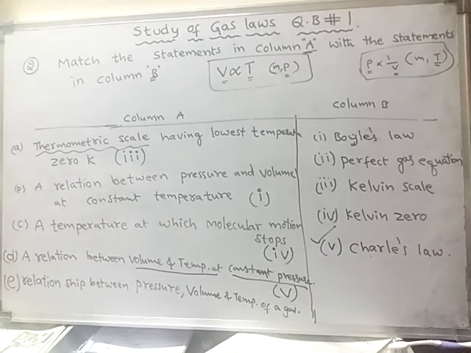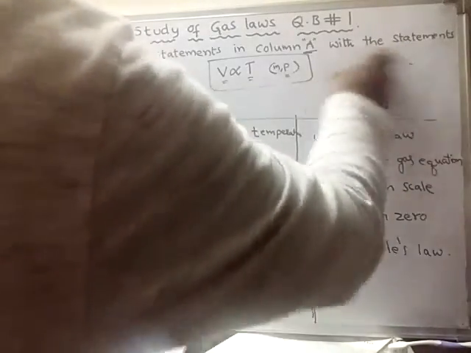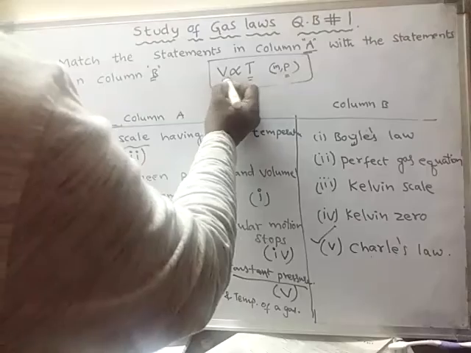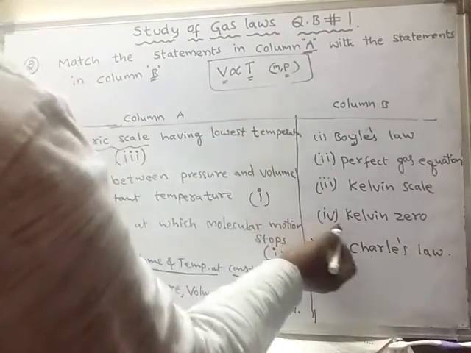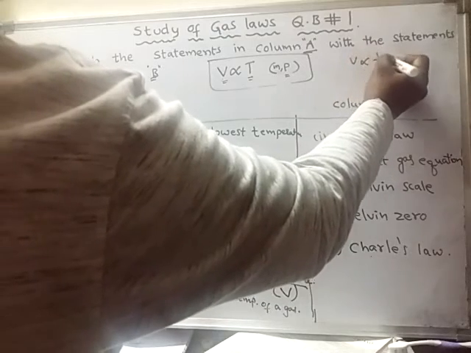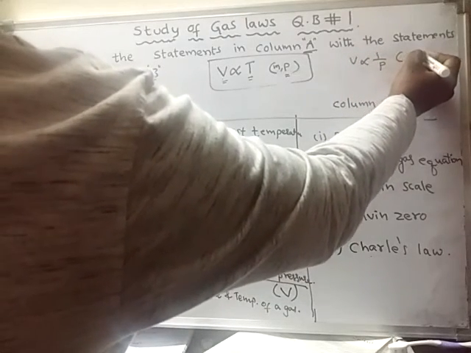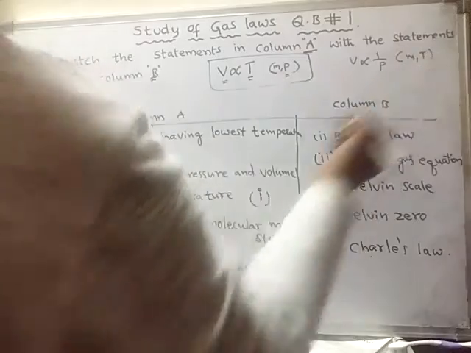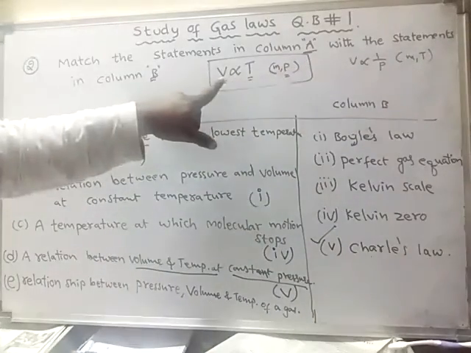So here, volume is directly proportional to temperature. This is Charles' law. And volume is inversely proportional to pressure under constant mass and temperature. This is Boyle's law, and this is Charles' law.